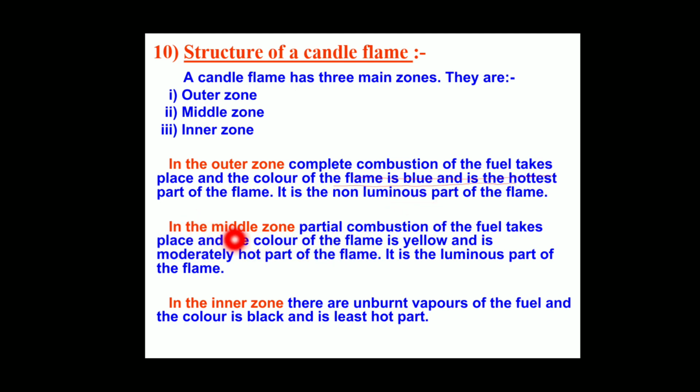Next, in the middle zone the partial combustion of the fuel takes place and the color of the flame is yellow. It is the moderately hot part of the flame, and it is the luminous part of the flame. In the inner zone there are unburnt vapors of the fuel, the color is black, and it is the least hot part.